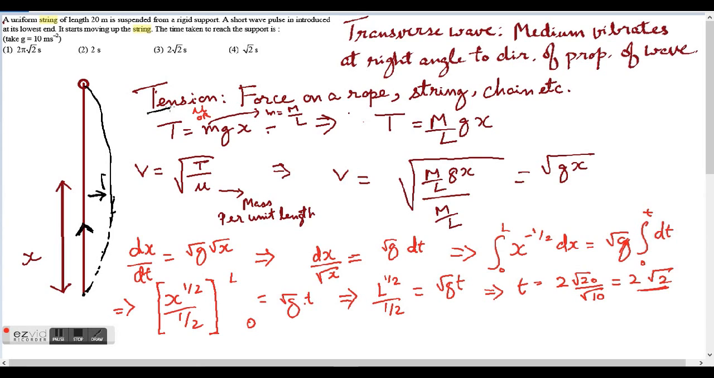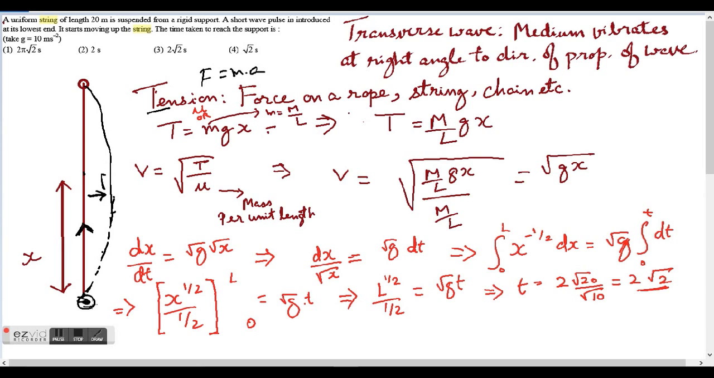Tension is just a force. We know that force is equal to mass into acceleration, and tension is the force on a rope or a string or a chain. So when we are talking of a rope or a string or a chain, the force which this string experiences, let's say there's a weight here. In this question there is no weight, but let's say there's a weight here, then the force that this rope would experience is called tension.